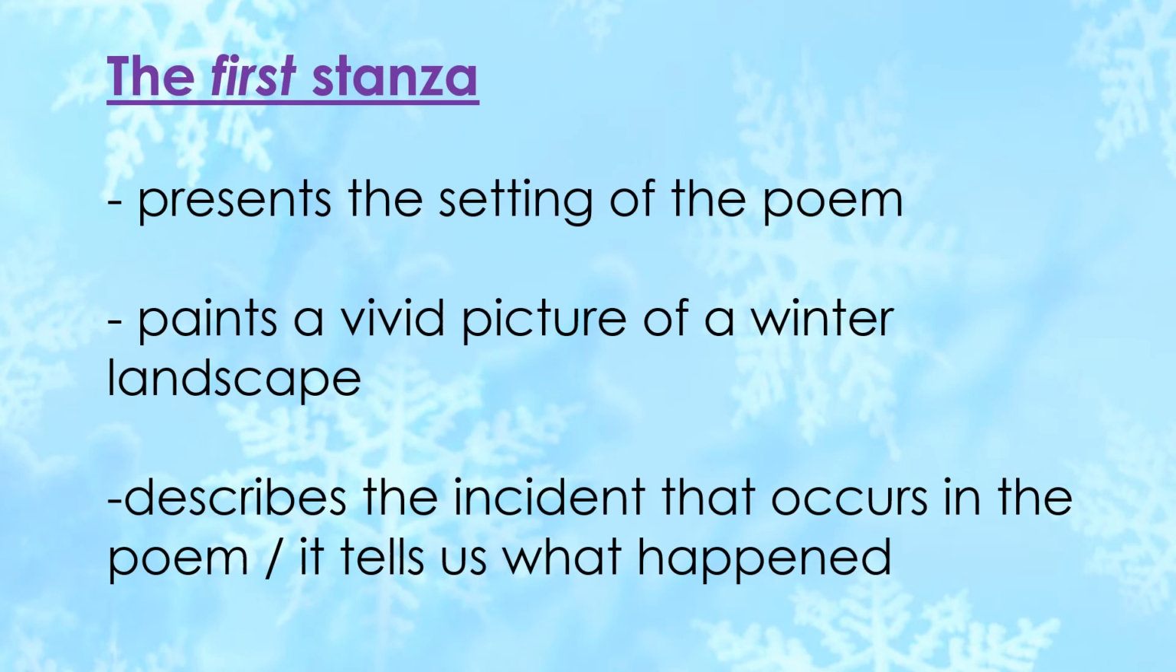Now here are a few important notes about the first stanza. So in a nutshell, we can say that the first stanza presents the setting of the poem. It paints a vivid picture of a winter landscape. That is, while reading the first stanza, you can easily visualize a snow-covered scene, a snow-laden hemlock tree with a crow perched on it and the poet passing by it, as it was shown in the first slide of this video. And the first stanza describes the incident that occurs in the poem. It tells us what happened.